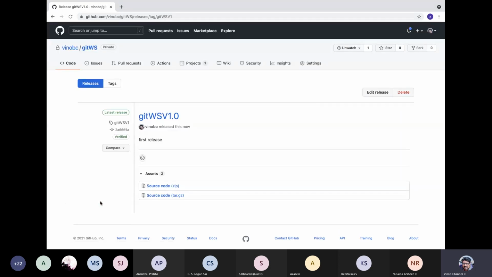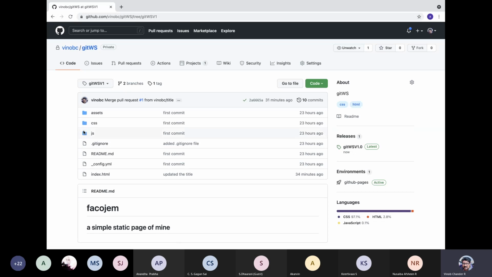So yet another kind of branch will be available for you with this releases, wherein you can download the source code. And if you go to code, you can see this is available as a branch by itself, okay? Git workshop v1, which essentially means, okay, this is your released version that is available. It is similar to your main or master branch, but again, it has been tagged with version 1 release, okay?